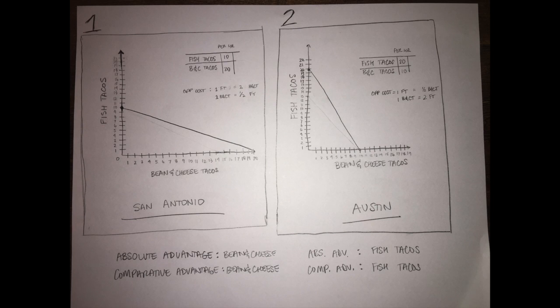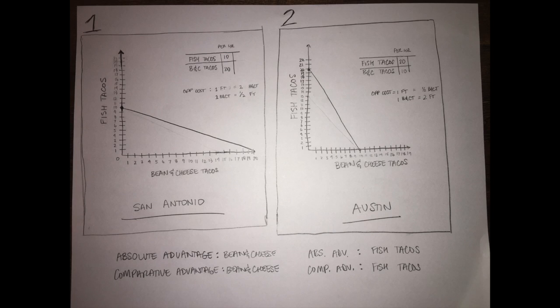And as I have labeled there, I have the absolute and comparative advantage. The difference between the two is that absolute advantage is whoever can produce the most of a certain item in a certain amount of time.